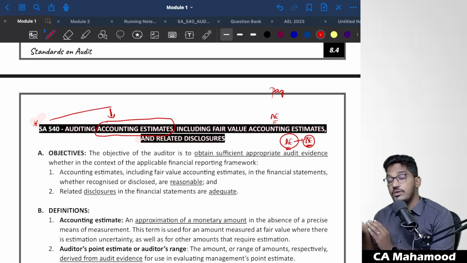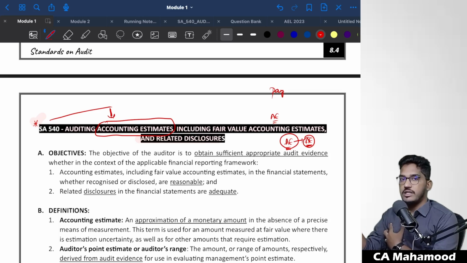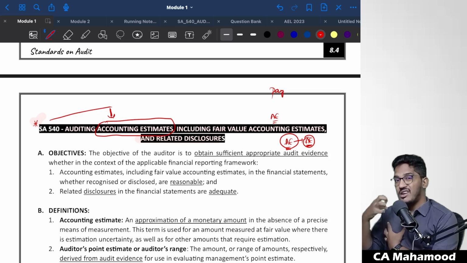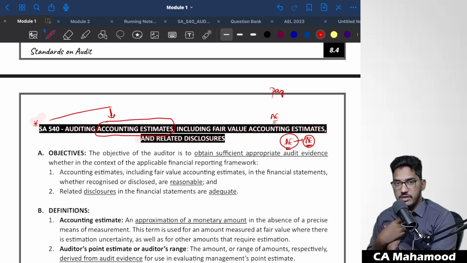But why a lot of focus on accounting estimates? Why so much attention? Why are you asking us to concentrate more on accounting estimates? Why has a specific standard been given for guiding us to obtain audit evidence regarding accounting estimates? Sir, why is that much importance required? Why are you driving our attention to accounting estimates? Why? Because accounting estimate is a risky area. Sir, why is accounting estimate a risky area? The nature itself is like that.